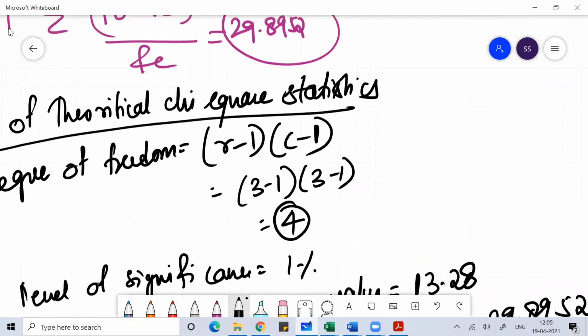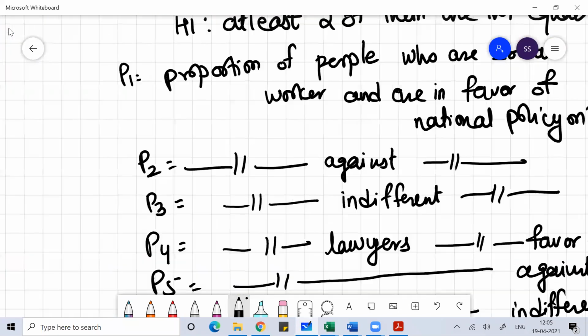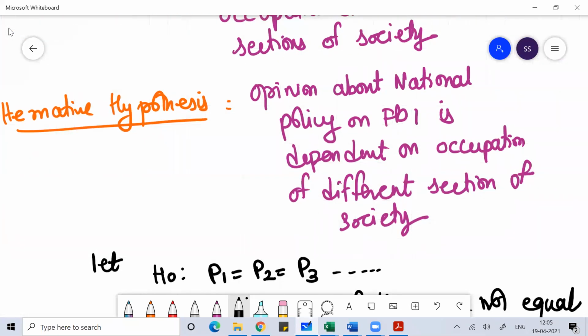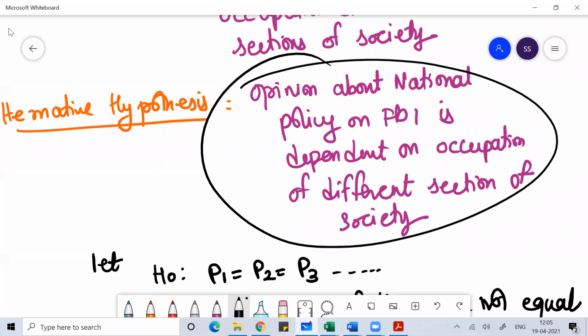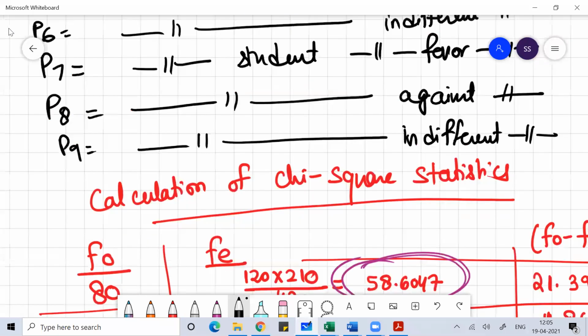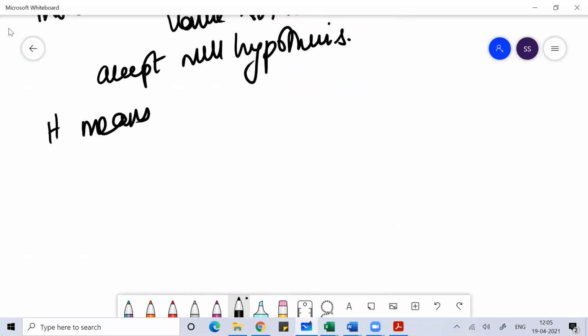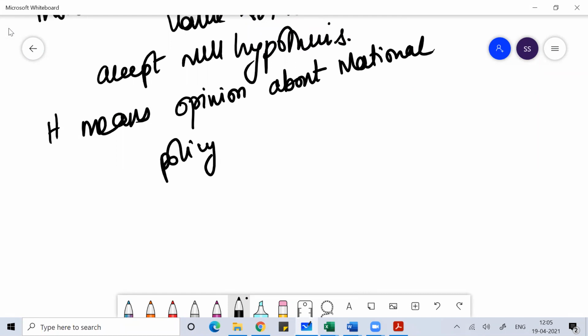It means the opinion about the national policy on FDI is dependent on the occupation of different sections of society. So you are rejecting the null hypothesis, which means you are accepting the alternative hypothesis. It means the opinion of people about the national policy on FDI.